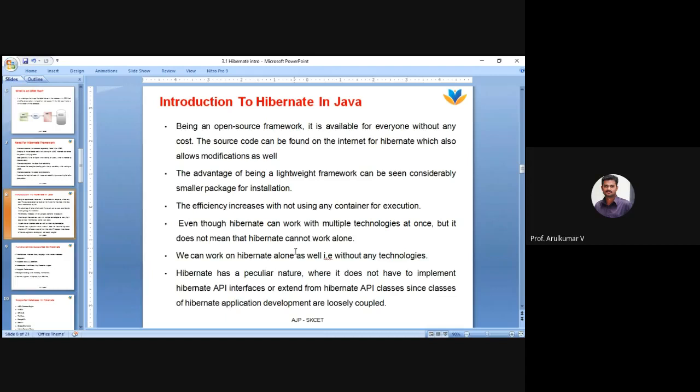Hibernate can work with multiple technologies, like servlet or JSP or any other application joined with it. You can also work on Hibernate alone, without any other technologies, to do CRUD applications.